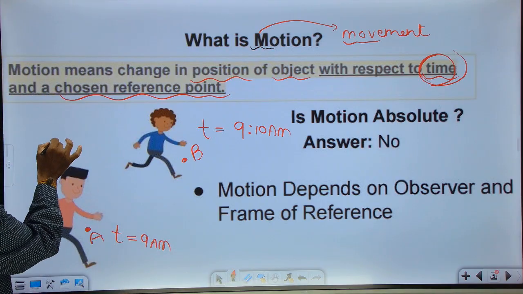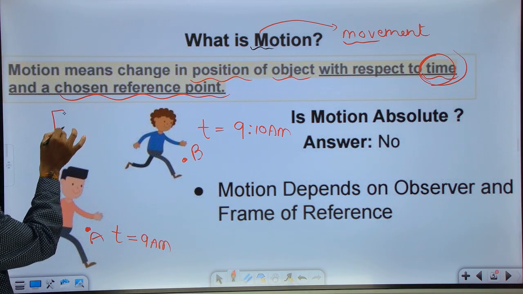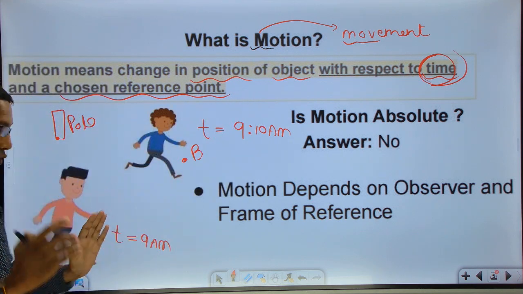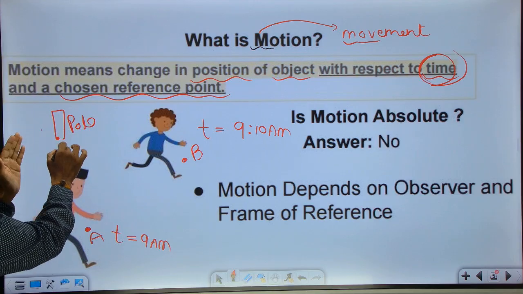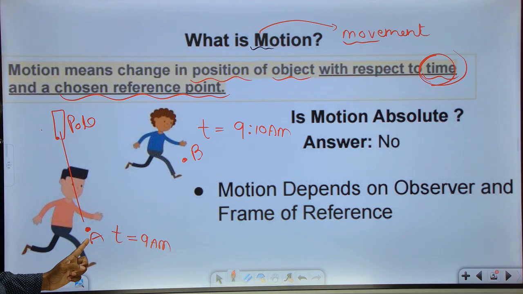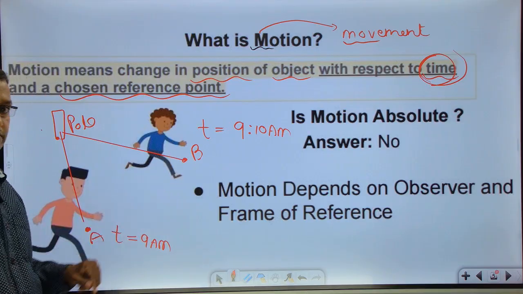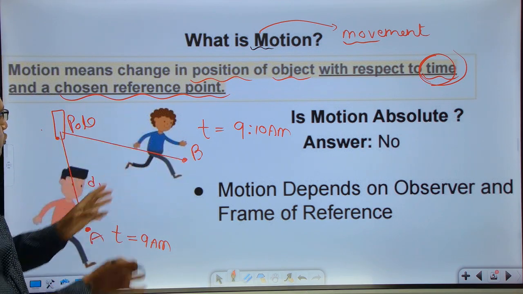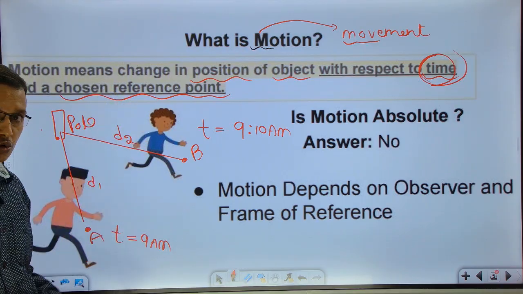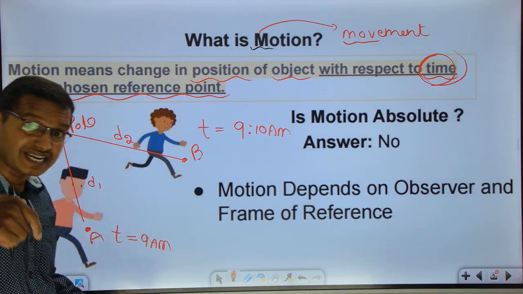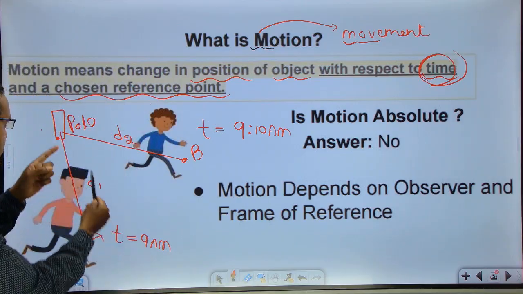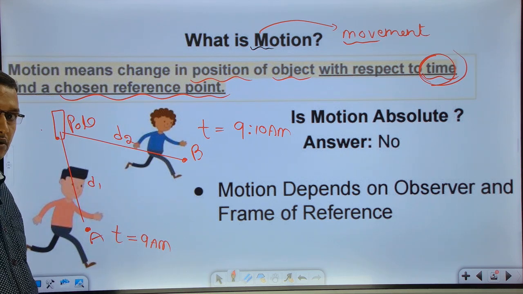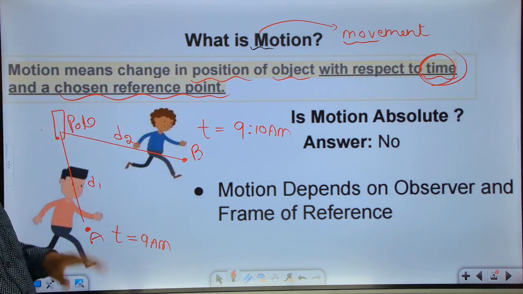The other is, say, there is some pole here, an iron pole. With respect to the iron pole, this guy is moving. With respect to the iron pole, the person is at A, and with respect to the iron pole, he is at B. From the pole to A, the distance will be, say, D1. From the pole to B, say the distance is D2. So you can just see here, when I say the person is changing position, the meaning is that D1 and D2 will be different. So the person is moving. These are the references; the reference here is the pole.